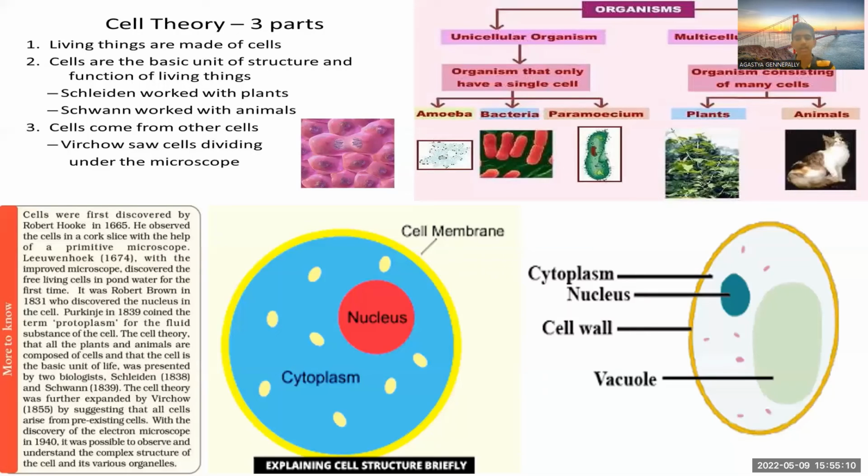Yes. Okay, good. Now, the basic structure, we learned about the cell membrane, nucleus, and cytoplasm in animal cells. And there is an extra basic thing called the cell wall in the plant cell. Okay, but the cell membrane is there in the plant cell. Here in the image the cell membrane isn't shown, but the cell membrane is there in the plant cell. Okay, I hope you understood all the topics over here, especially.